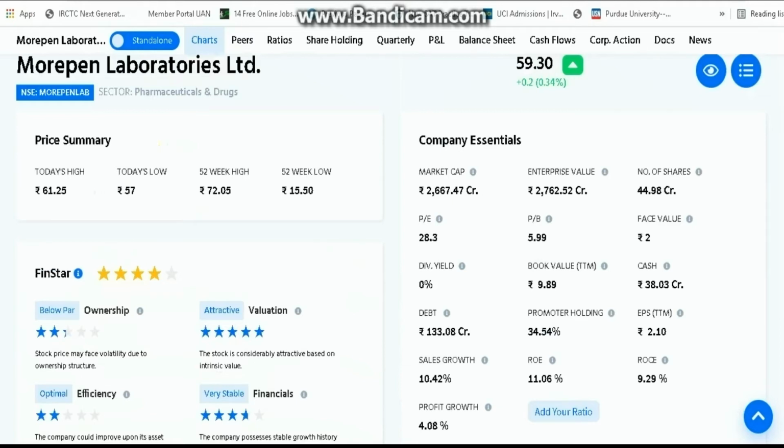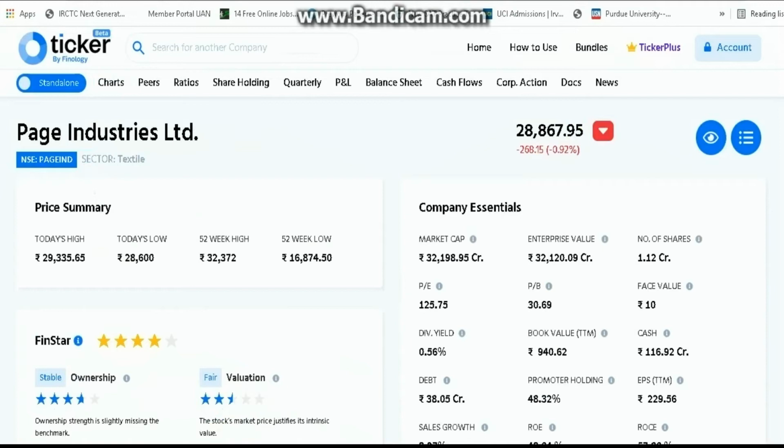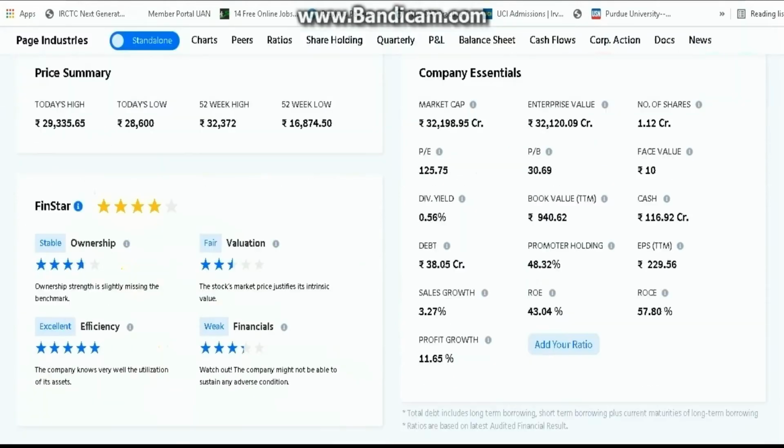Then let's check out one more company, Page Industries Limited. The current Page Industries stock price is 28,869. If we check the profit growth here, you can see 11.65 percent profit growth, whereas the ROE is 43.04 percent. That is, return on equity is very nice.